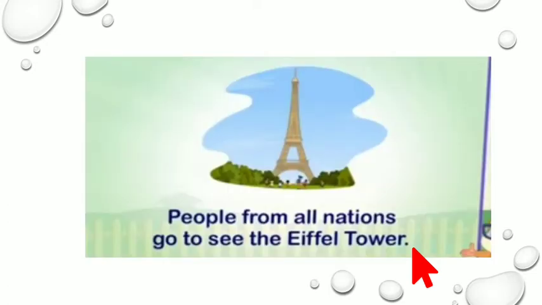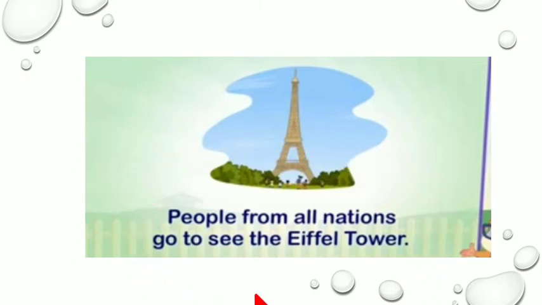Now let us understand this topic with the example given here. People from all the nations go to see the Eiffel Tower. We are talking about whom? We are talking about the people. The people from all nations. People from all nations go to see the Eiffel Tower. Now, in this example, everybody might be thinking that it is only the word people that is the subject and the rest is the predicate. Come on, tell me.